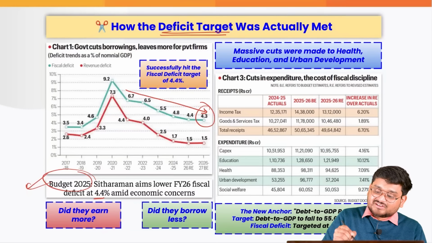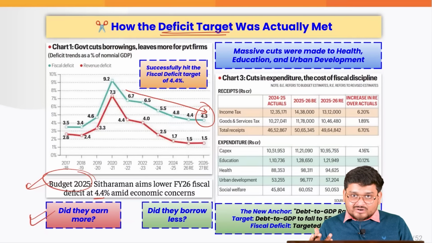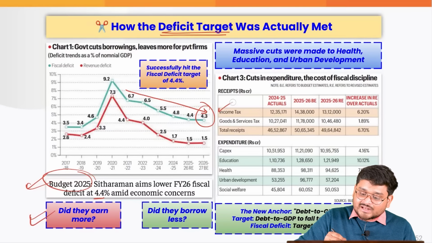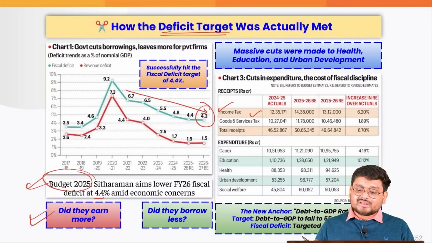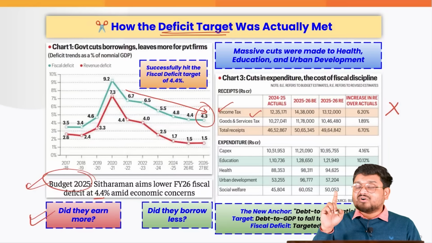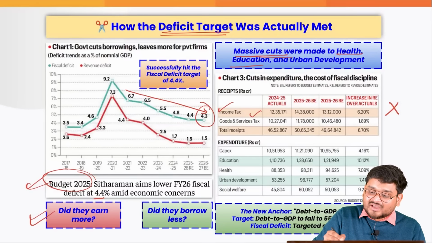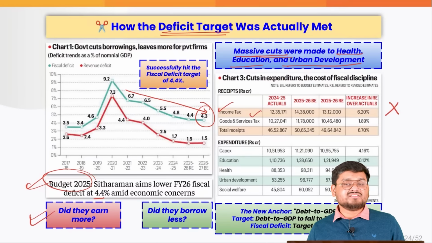We achieved the fiscal deficit at 4.3 as of now, right? So how did we do? Did we earn more revenues? If you see the income tax and the GST, revenues were not the reason. Revenues were not the reason, but massive cuts were made to health, education and urban development, guys. Now this is a serious concern, guys.